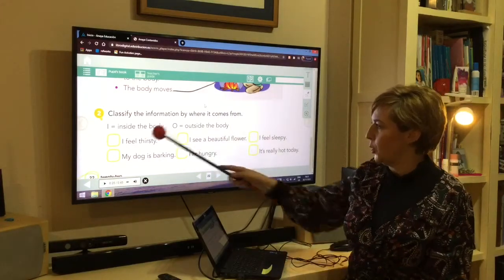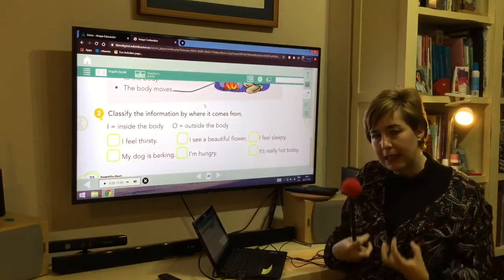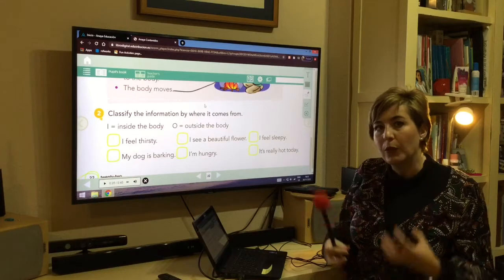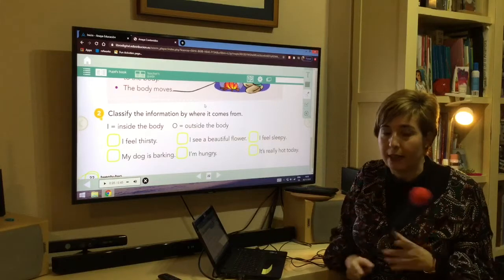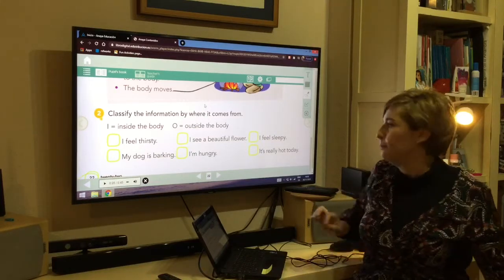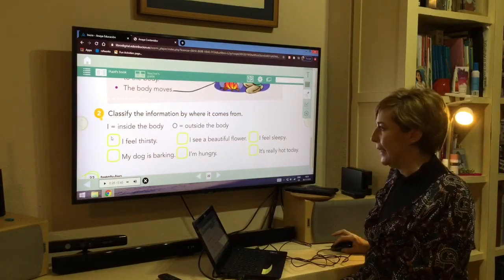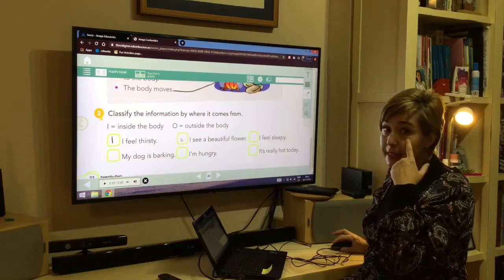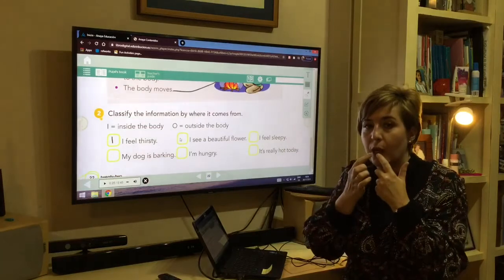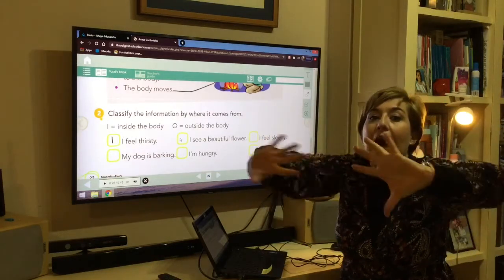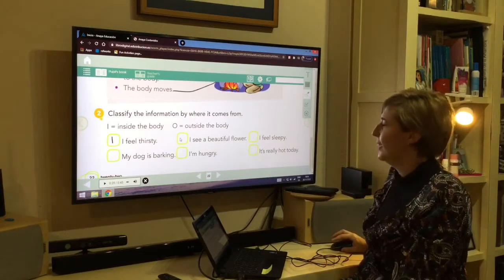Classify this information. When you say I feel, it's always inside our body, okay? And the other ones could be inside or outside. But I give you that little trick. Okay, I feel thirsty. Thirsty, in or out? In. I see a beautiful flower. If you do it with your eyes, your ears, your nose, your mouth, or your skin, it's outside. So it will be O. I see outside.